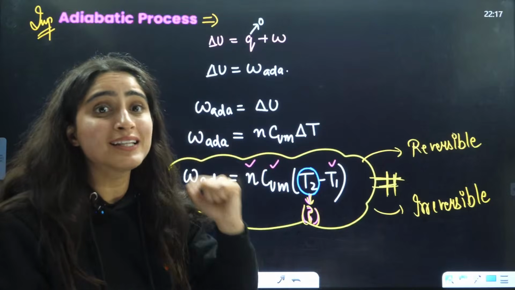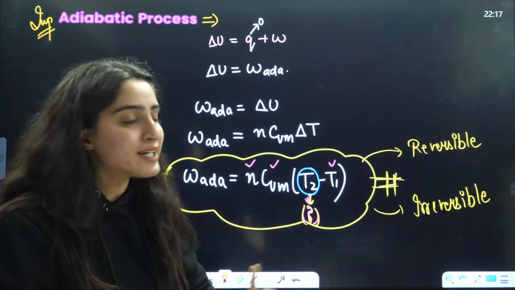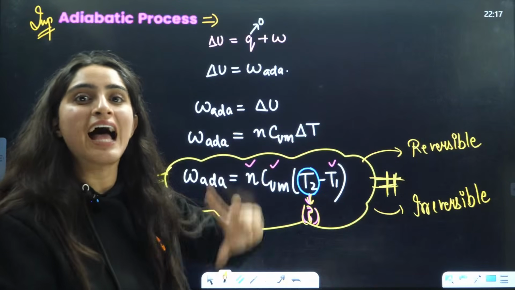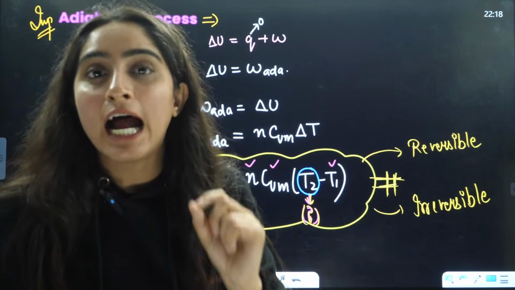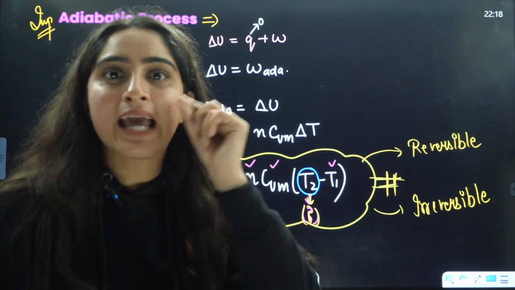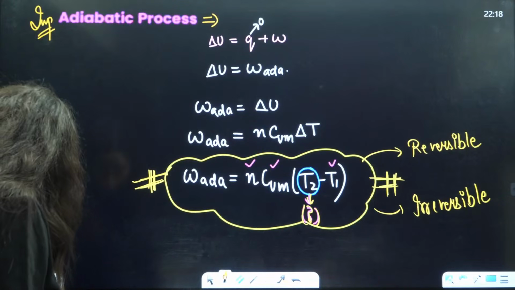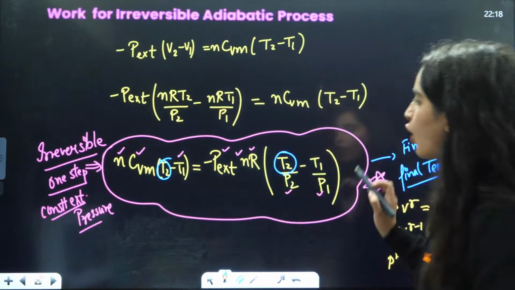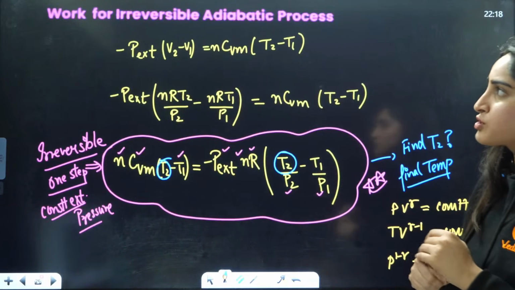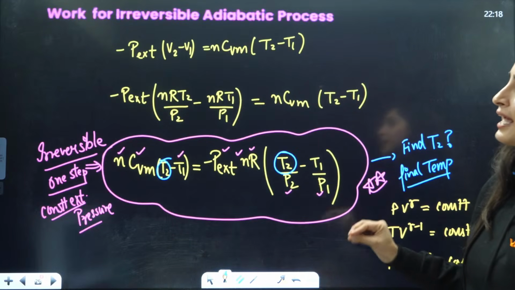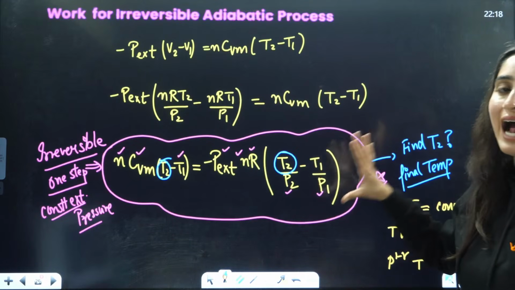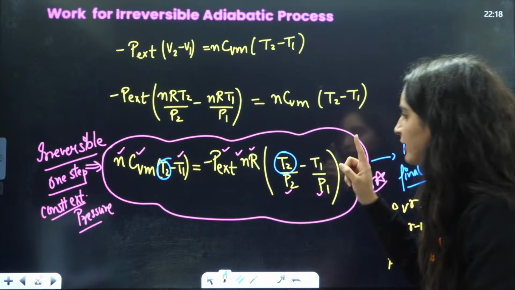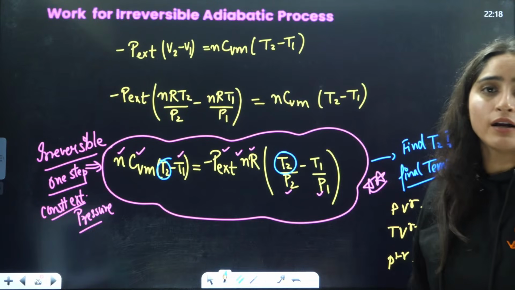So the formula that we'll use to calculate the value of T2 and then put the value of T2 here will be different. That means the final temperature will be calculated in a different way. If you talk about an irreversible process, then this is the formula that you are going to use for calculating the value of T2. It's a very, very important thing.